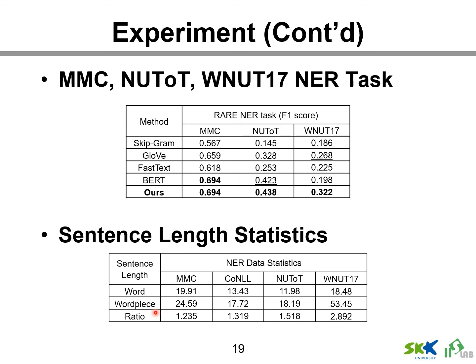A higher ratio means that more words are split, which means there are a lot of unseen words. Therefore, showing superior performance when the ratio is higher means better processing of unseen words.